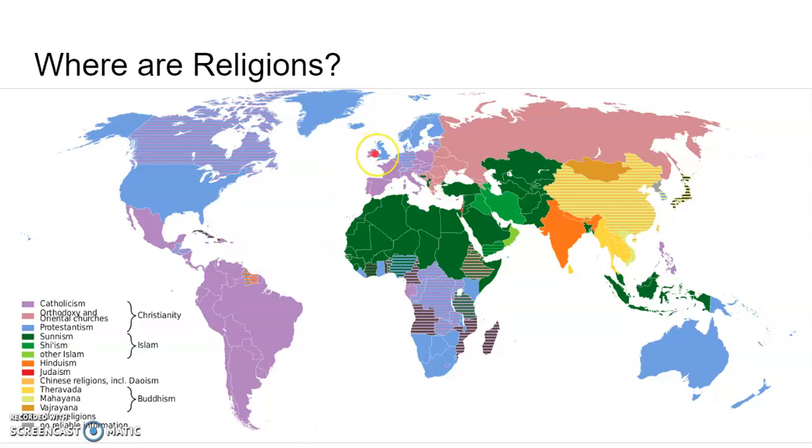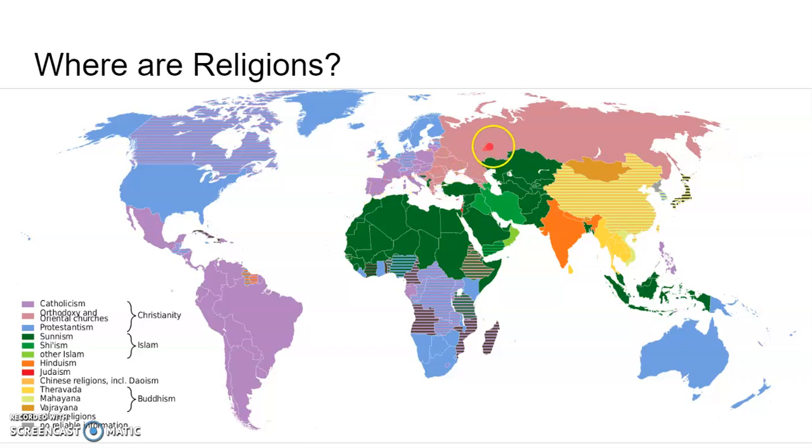So here we have our major religions, and we have our 3 major monotheistic religions. The largest is Christianity. The fastest growing is Islam. And then the smallest of the 3 is Judaism. Monotheistic means believes in only one God. And then our largest of the polytheistic would be Hinduism. Hinduism is also the largest ethnic religion. So let's take a look at where we see these. Christianity is the most widespread.